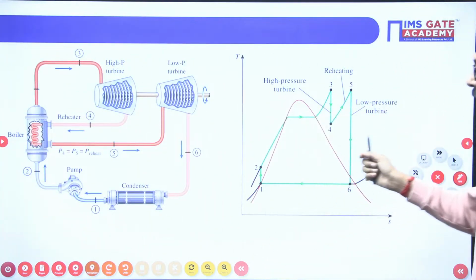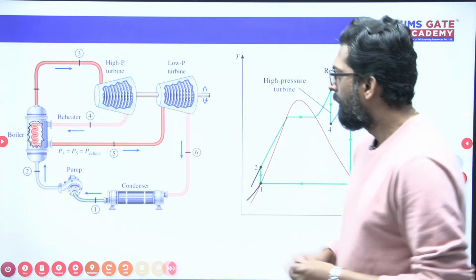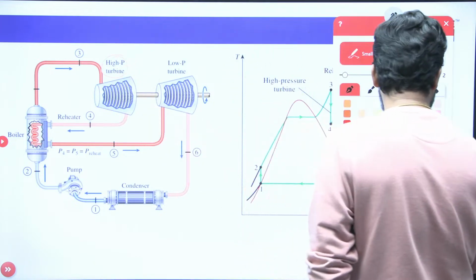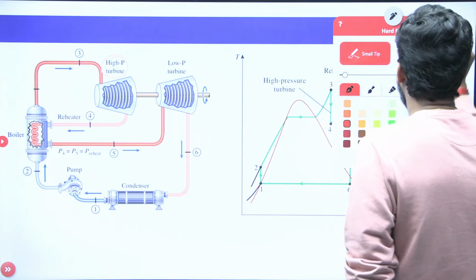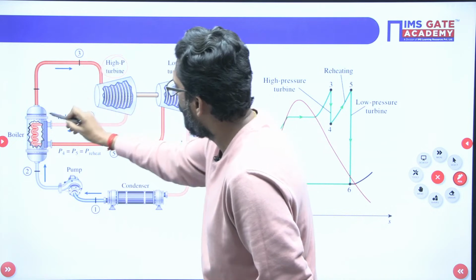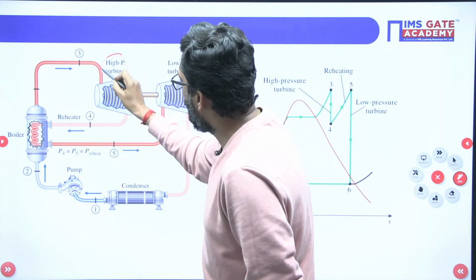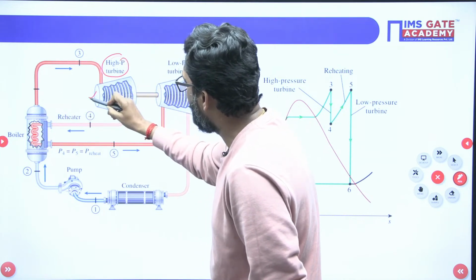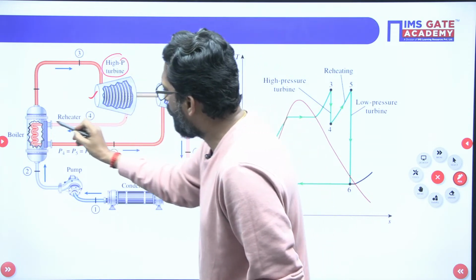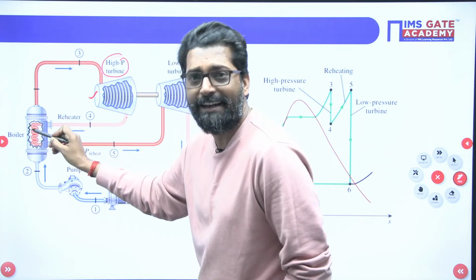See, there is a high pressure turbine. Steam will come from the boiler and expand in the high pressure turbine. Now, the total steam will again go to the reheater.